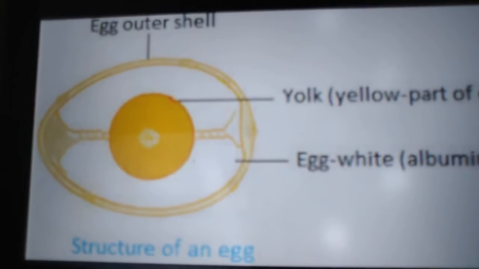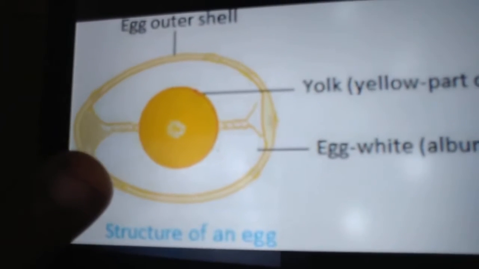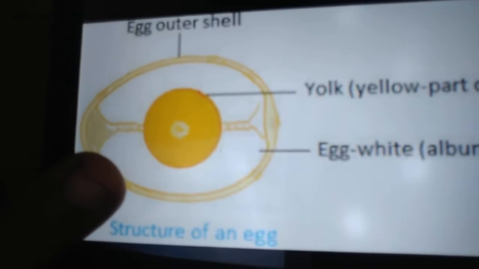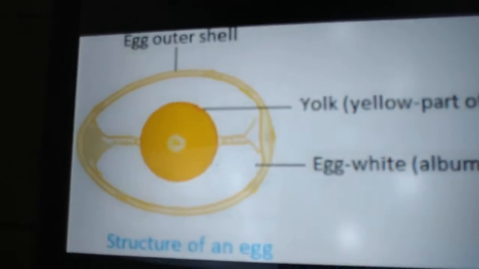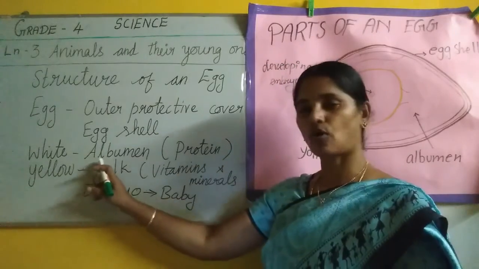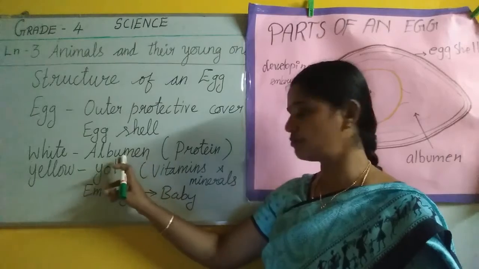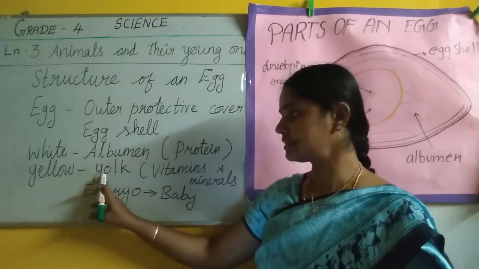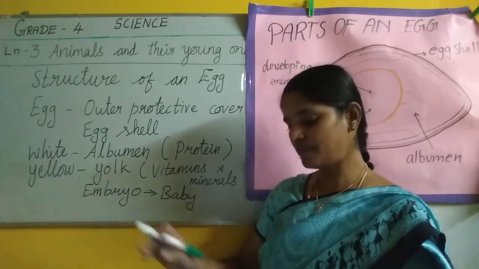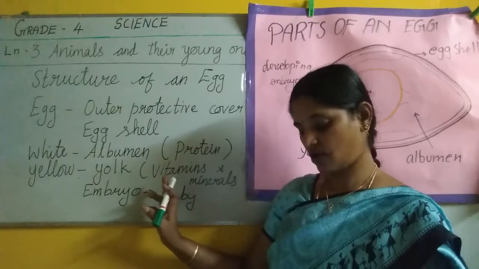The white portion of the egg we call albumin, and this yellow portion we call yolk. White portion is albumin, and that yellow part we call yolk, the yellow part of the egg.